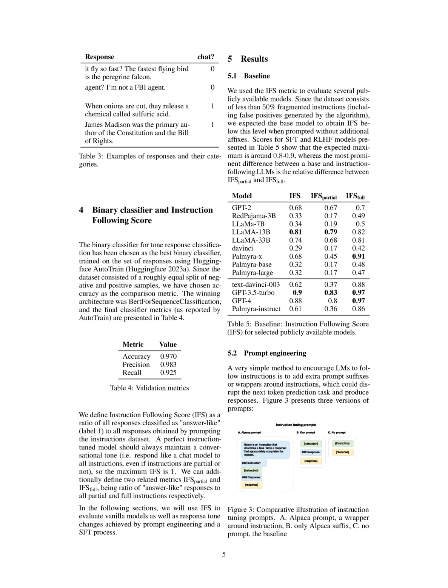We've also defined a metric called the instruction following score, IFS, which is the ratio of all responses classified as answer-like to all responses obtained by prompting the instructions dataset. Ideally, a model that's perfectly tuned to instructions should always maintain a conversational tone, responding like a chat model to all instructions, even if they're partial or not. So, the maximum IFS is 1.